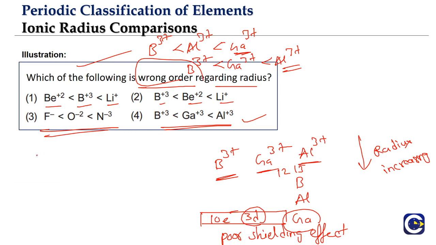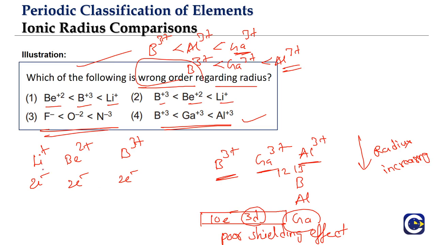Now observe them. Lithium has 3 electrons; Li+ means losing 1, so it becomes 2. Beryllium has 4 electrons; Be2+ means it will have 2 electrons. Boron has 5 electrons; losing 3 means it will become 2. Which means all of them are isoelectronic species.